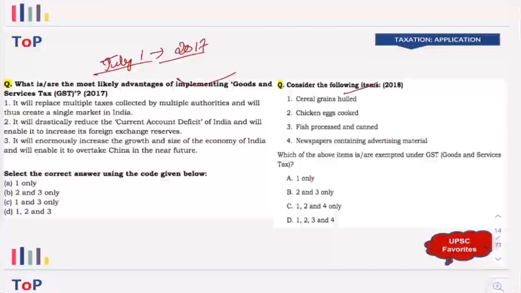UPSC have this habit that they take up a particular subject which was widely discussed, such as a very big reform. I'll give you an idea, new education policy, right? It was passed a couple of days ago. So new education policy is a hot topic because we have made a change in our education policy since the last change was, I guess, in 1986. So the reform was pending since last 34 years, and we have created that particular change.